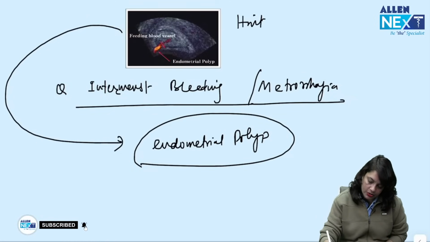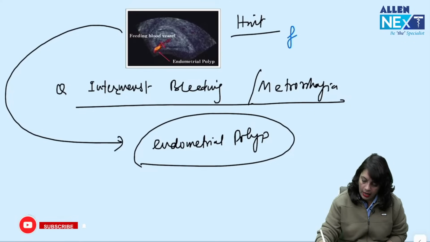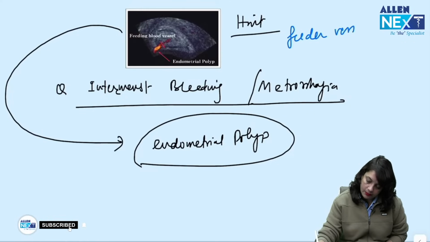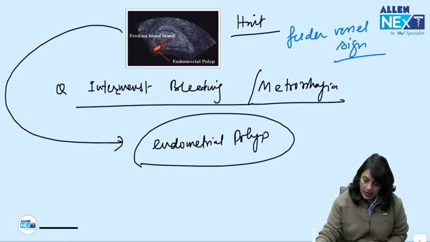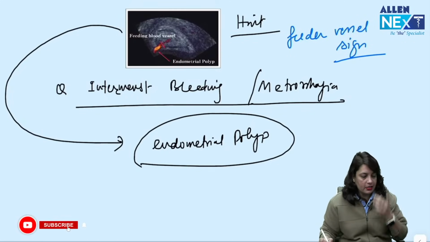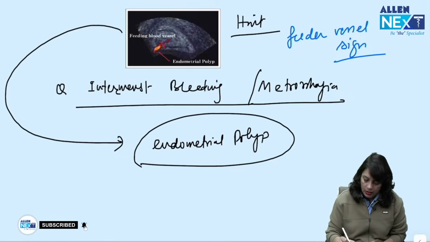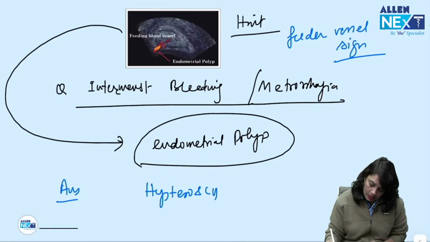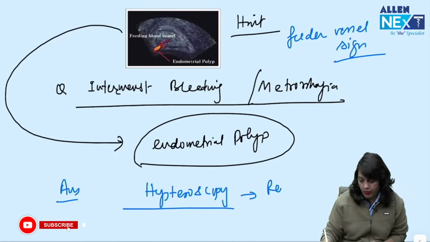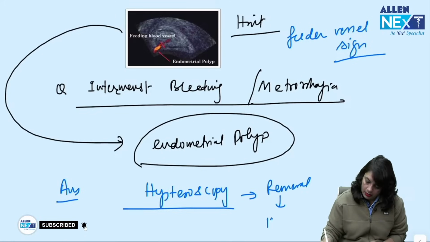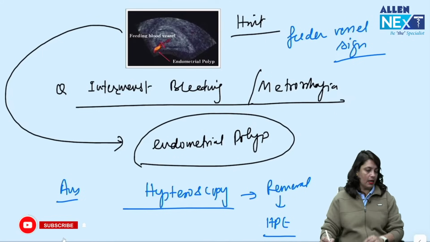And what is a hint in this question? The hint will be given as feeder vessel sign on Doppler. Feeder vessel sign on Doppler. Then what will be your management? Management will be hysteroscopic guided removal, followed by histopathological examination.